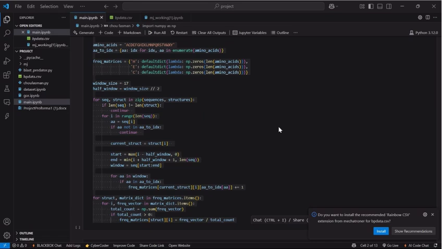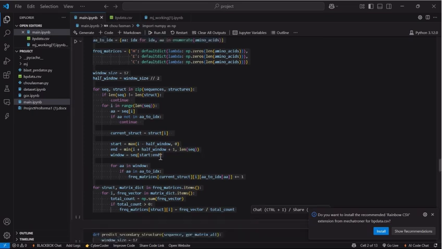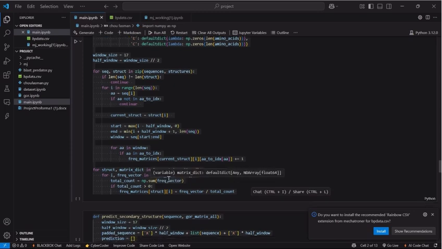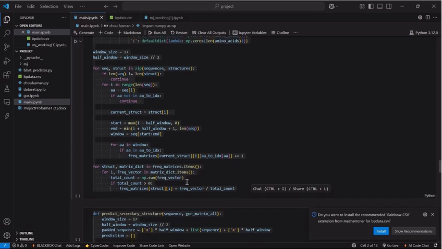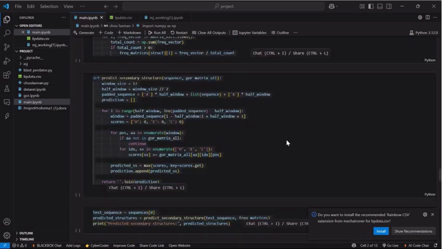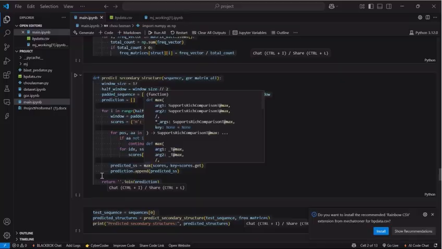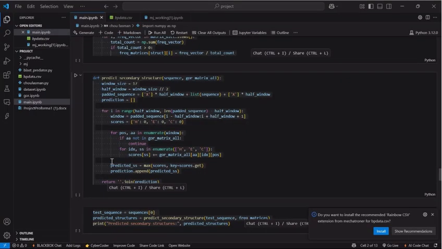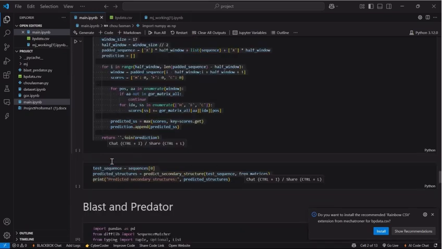Then I slide the 17-length window across, and for every window I calculate a cumulative score for each structure type by summing the scores defined by the matrix for each amino acid at each position. The structure type with the highest total score for that window becomes the predicted label for that residue. This approach mimics the original GOR1 algorithm and requires no training phase. Since it relies on predefined matrices, it is deterministic and useful as a consistent baseline.